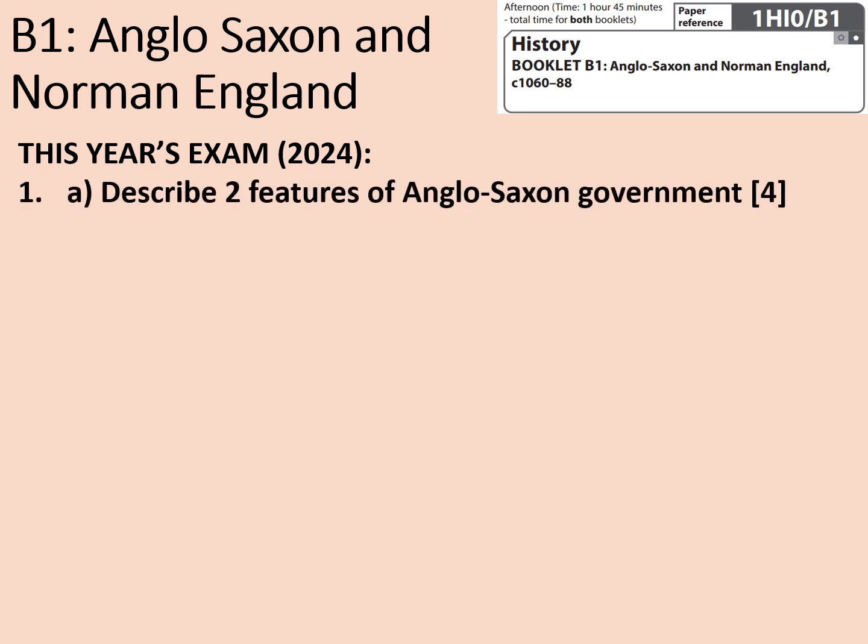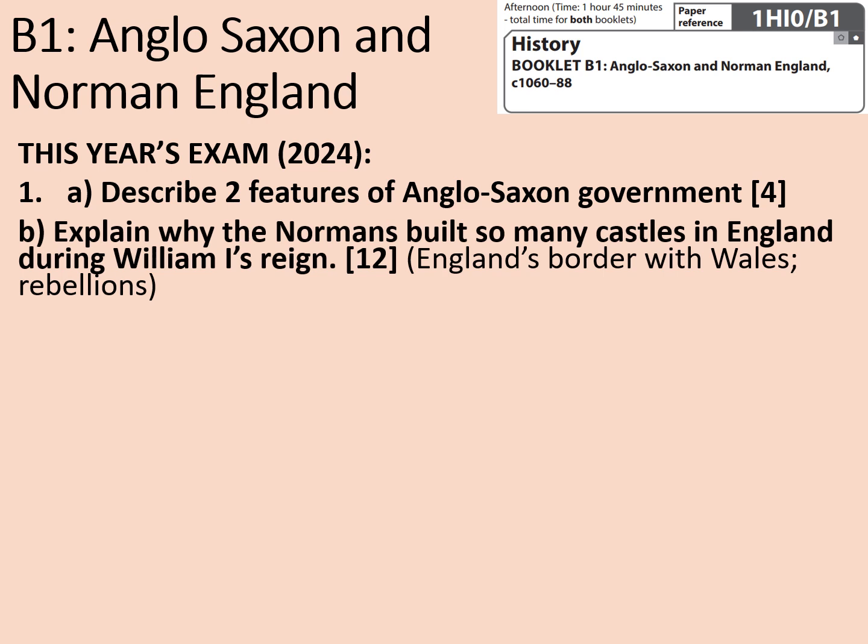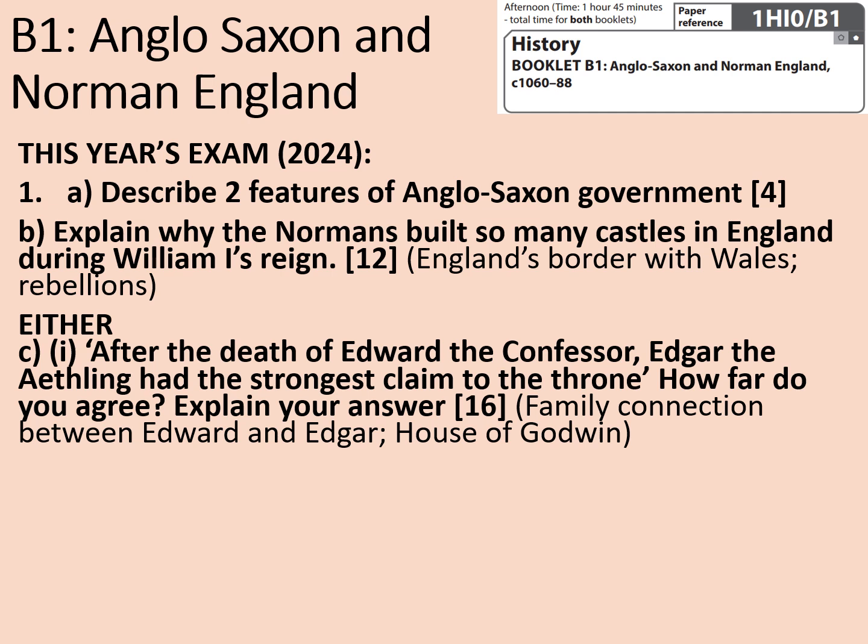Question 1A was describe two features of Anglo-Saxon government. That was worth 4 marks. Question 1B was explain why the Normans built so many castles in England during William I's reign. That was worth 12 marks. The stimulus points that we were given were England's border with Wales and rebellions. And then you had a choice.